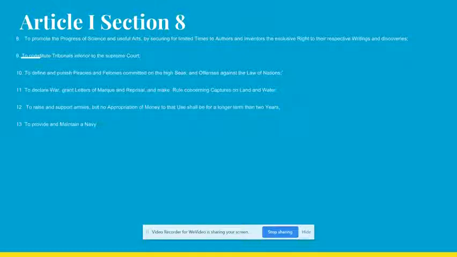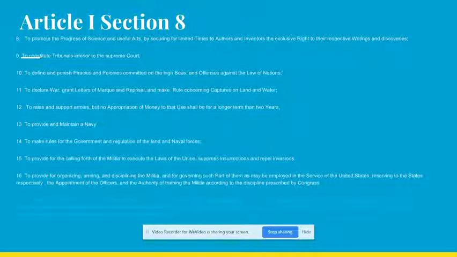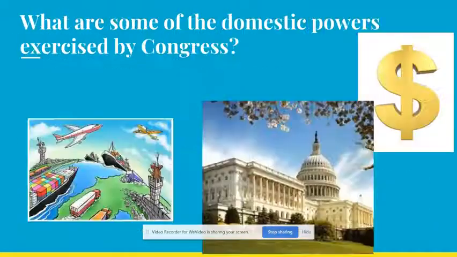Now, like I said, you don't need to commit this entire list to memory, but I am going to highlight a couple of things that the Congress does that you do need to know. So, get ready to write these down.